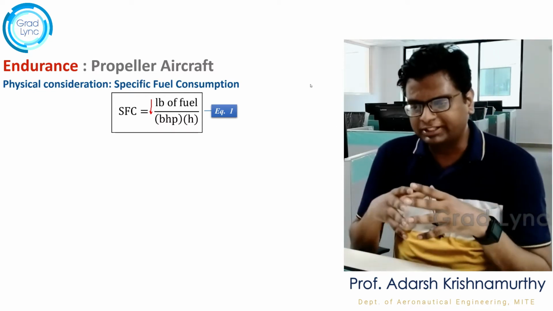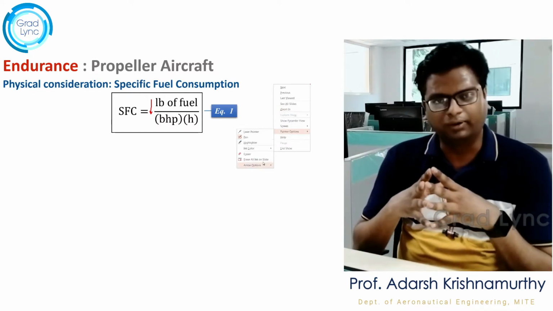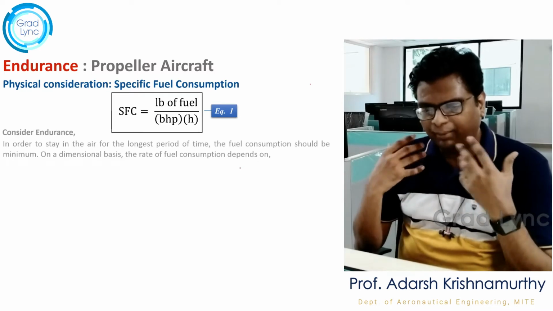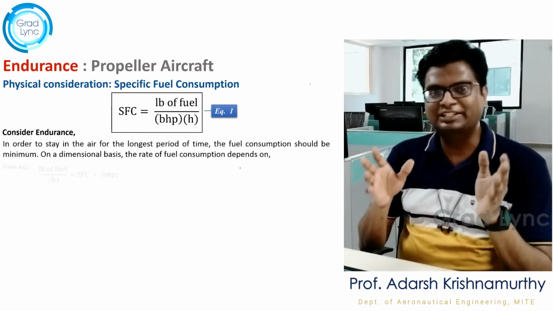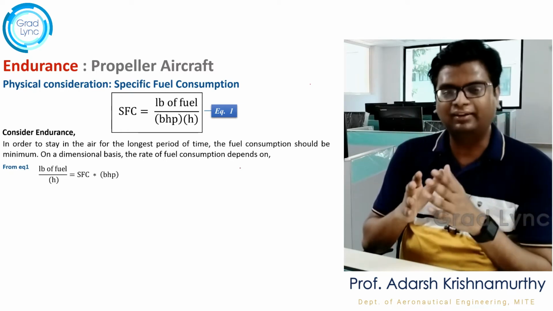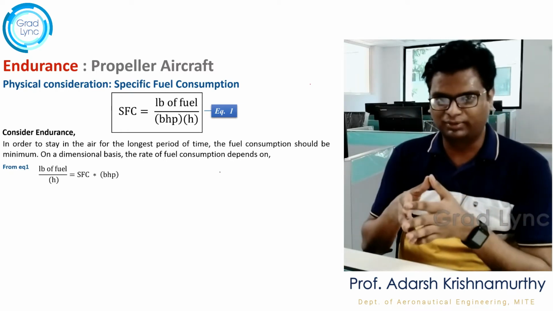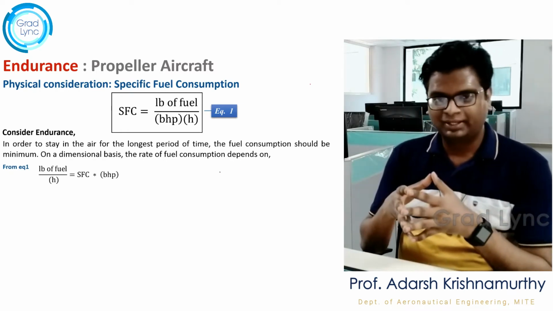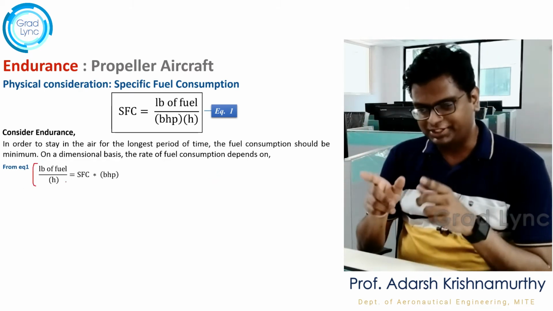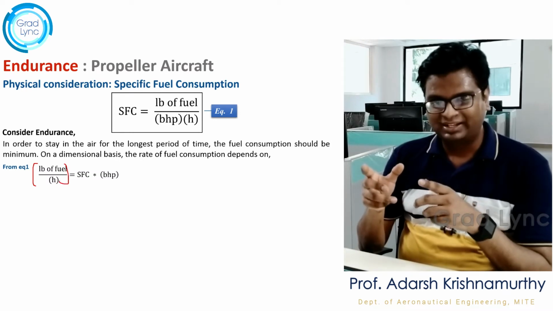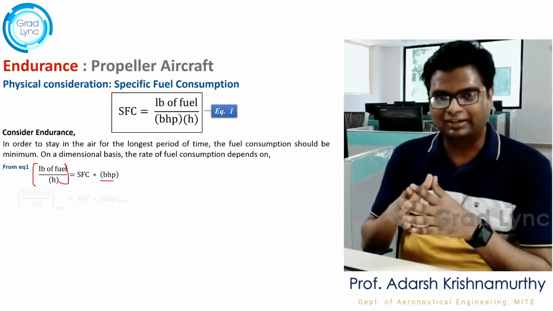So on a dimensional basis, the rate of fuel consumption depends on the amount of fuel consumed per hour. As I say rate, that means every second, how much fuel is consumed in terms of weight, right? So the rate of fuel consumption depends on the bhp, the power it generates every hour.